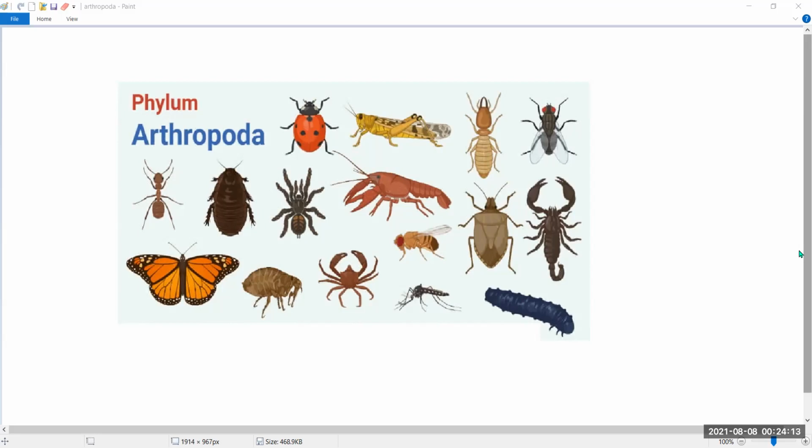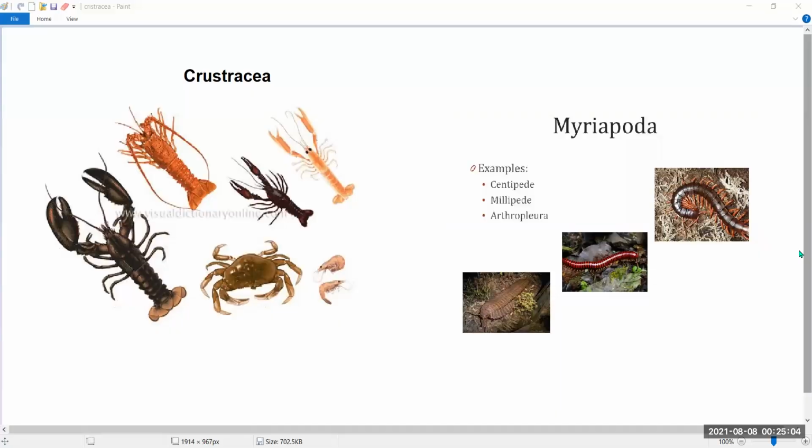This phylum has the largest number of species in the animal kingdom. Arthropoda is further divided into 4 subgroups. The first subgroup under Arthropoda is Crustacea. For example, crab, prawn, and shrimps.